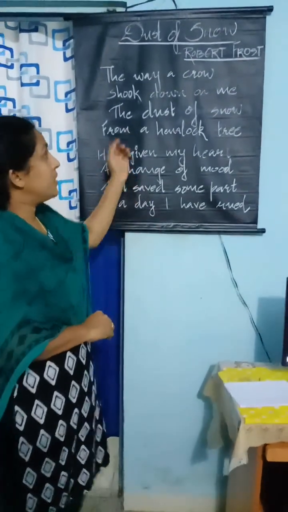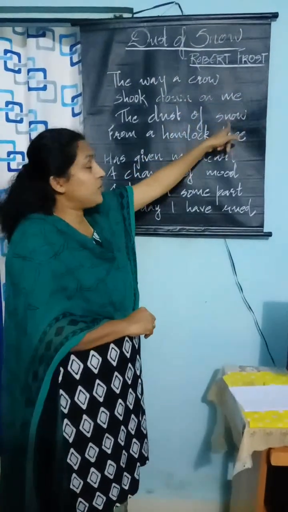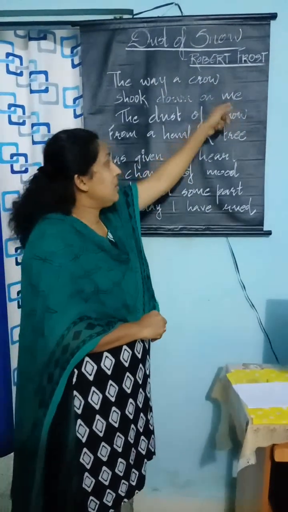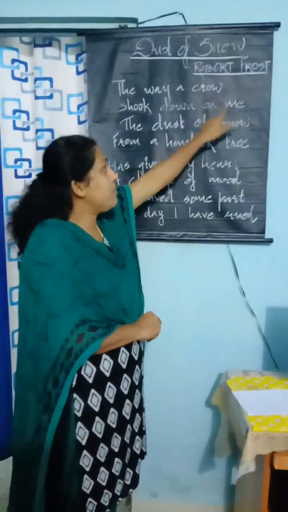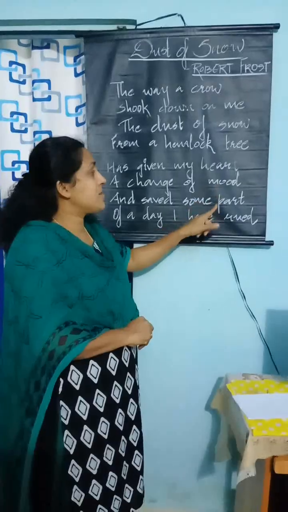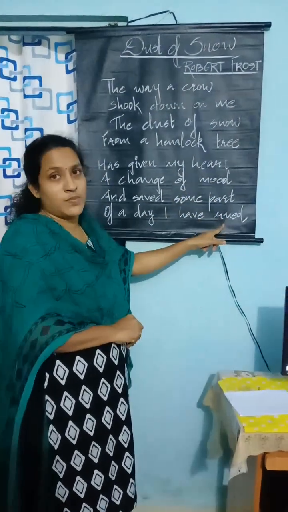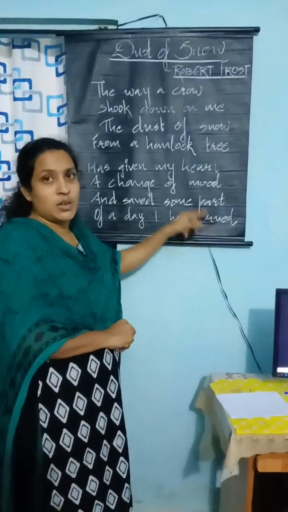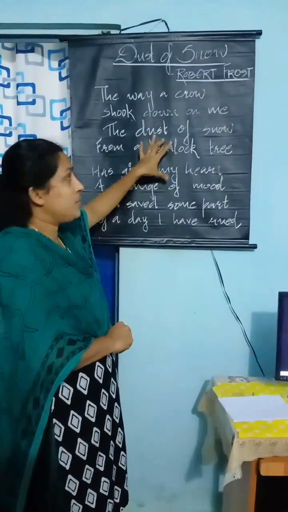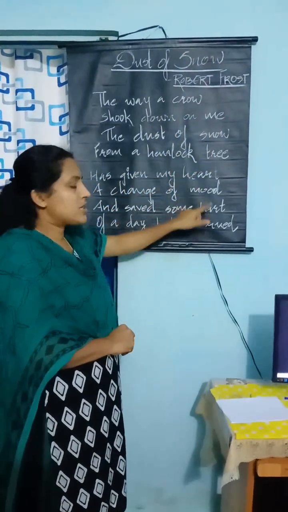That is the word crow. It is very clear that the word crow is rhymed with snow, and the word me rhymed with tree. So in the first stanza, the rhyme scheme is A B A B. In the second stanza, heart rhymed with park and mood rhymed with road. So in the second stanza, the rhyme scheme is C D C D. So the rhyme scheme of this poem is A B A B C D C D.